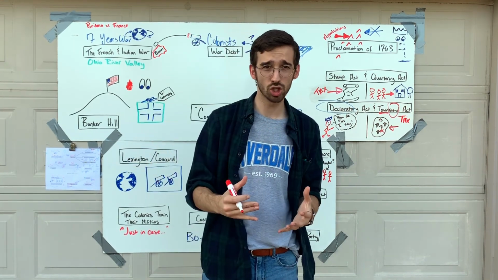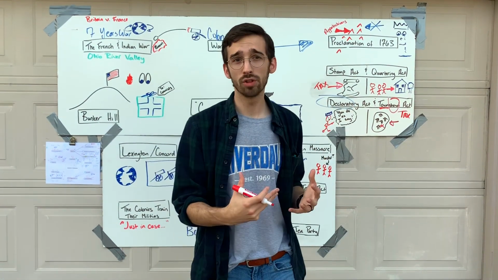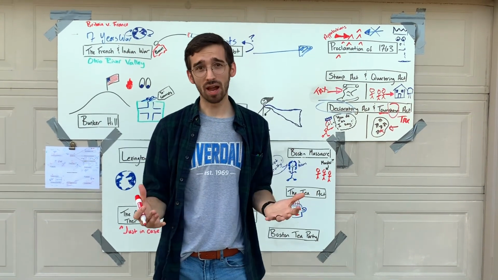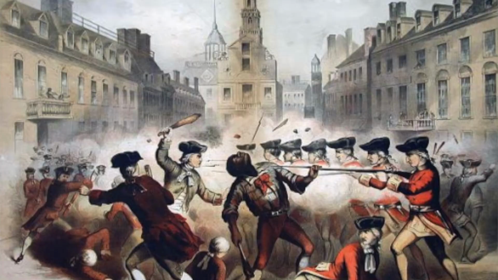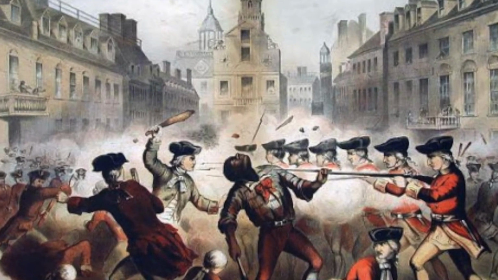The British officers show up. The American colonist mob begins to get violent, and so one of the British soldiers fires his weapon into the crowd. Then the rest of the British officers think that there's been an order to fire when there hasn't, so they fire into the crowd.